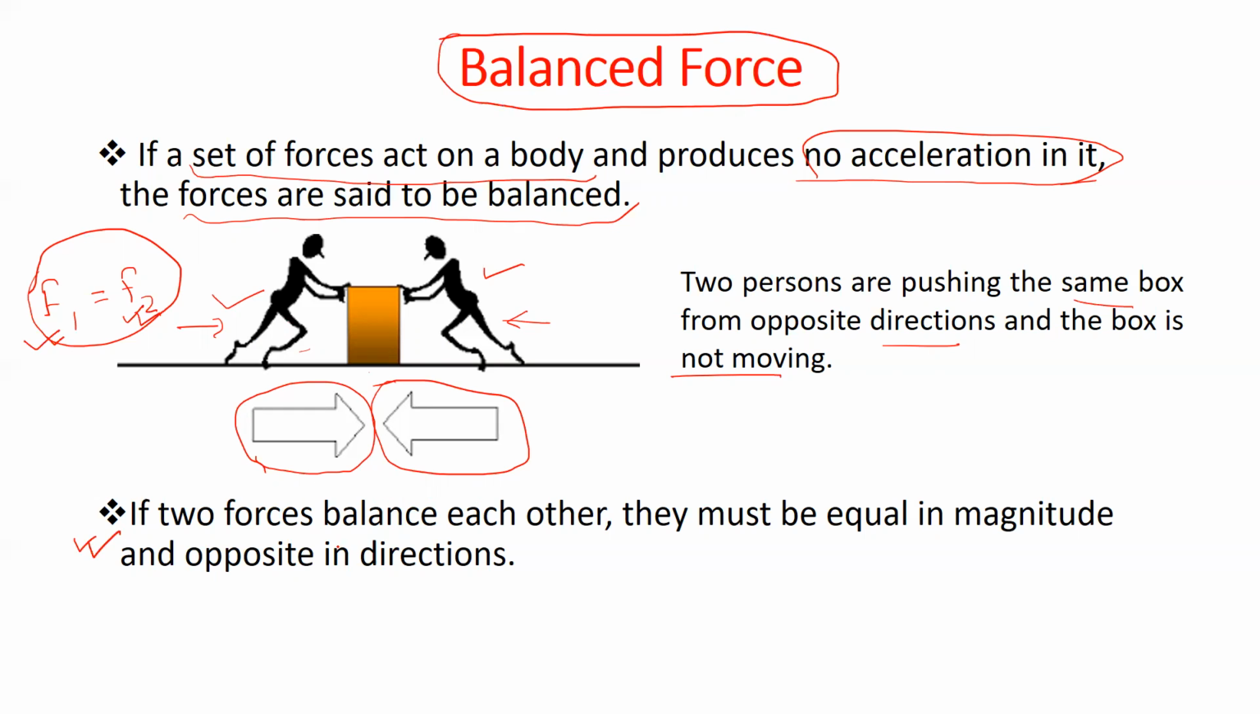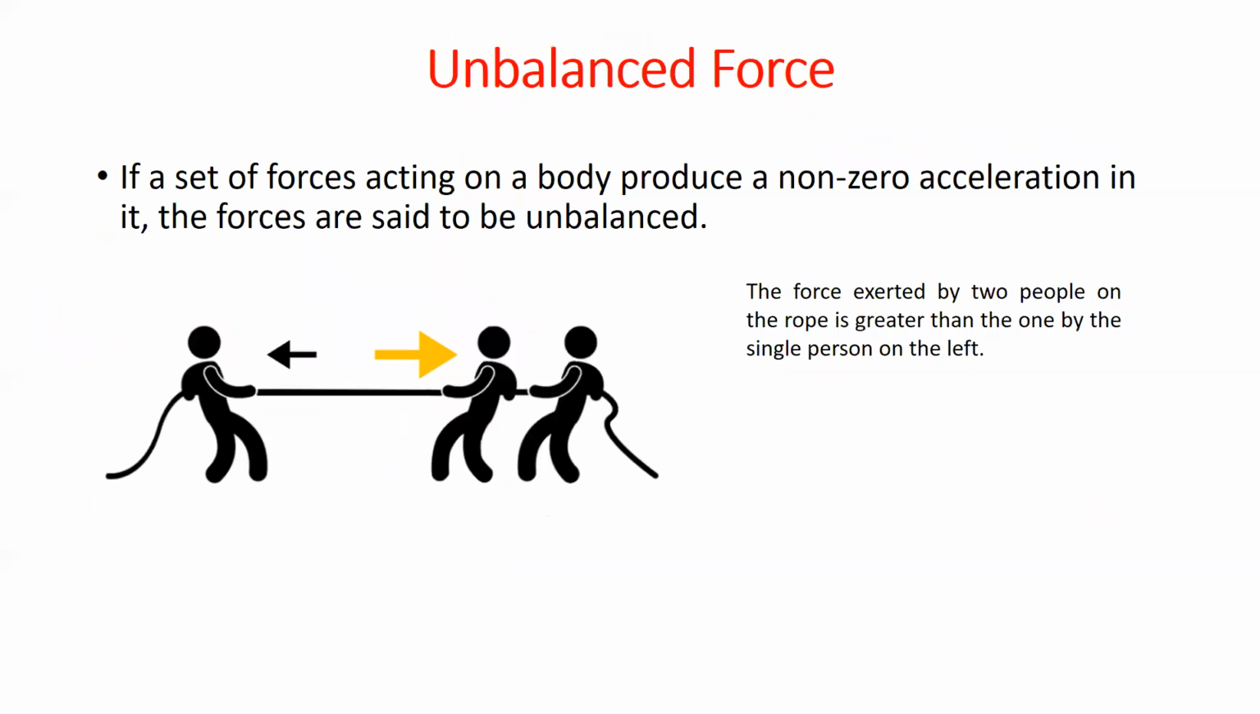Now, if two forces balance each other, then what do we understand? If we say that two forces balance each other, then we understand that they must be equal in magnitude and opposite in direction. Of course, F1 and F2 are equal in magnitude, but they have to be opposite in direction. Like in this example, these two forces are opposite to one another. This person is applying the force from left to right, and this person is applying the force from right to left. Both forces are equal in magnitude, so the box is not moving at all.